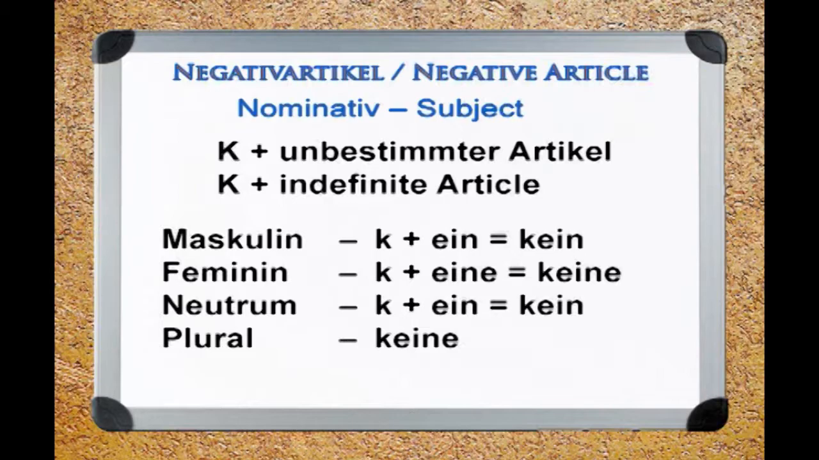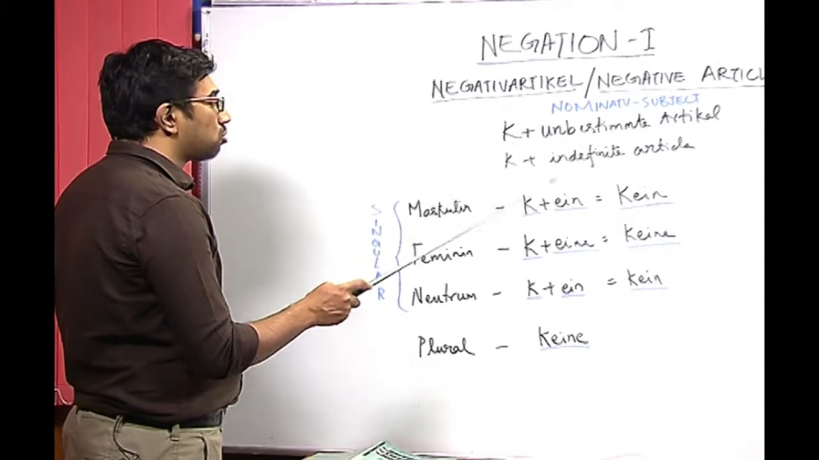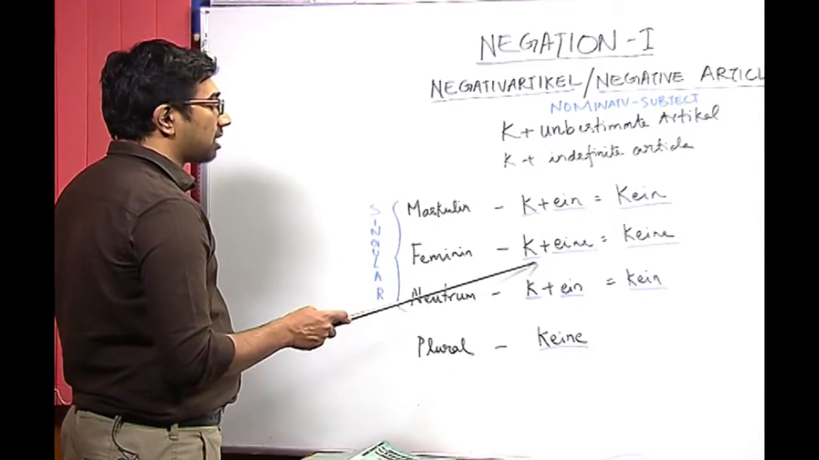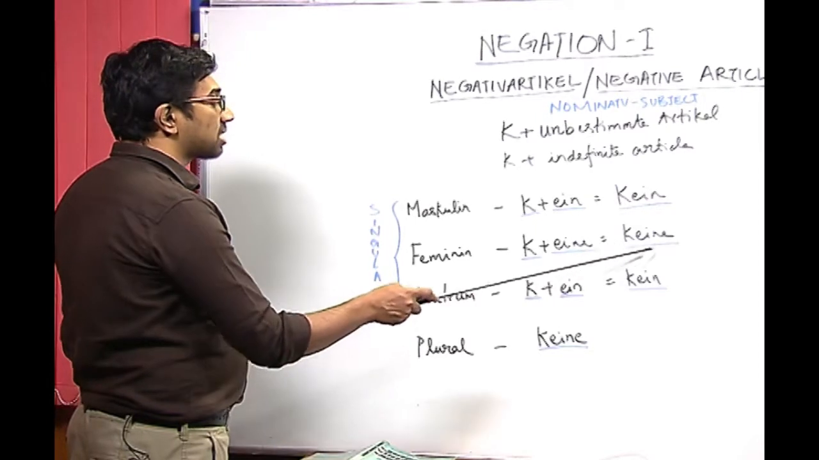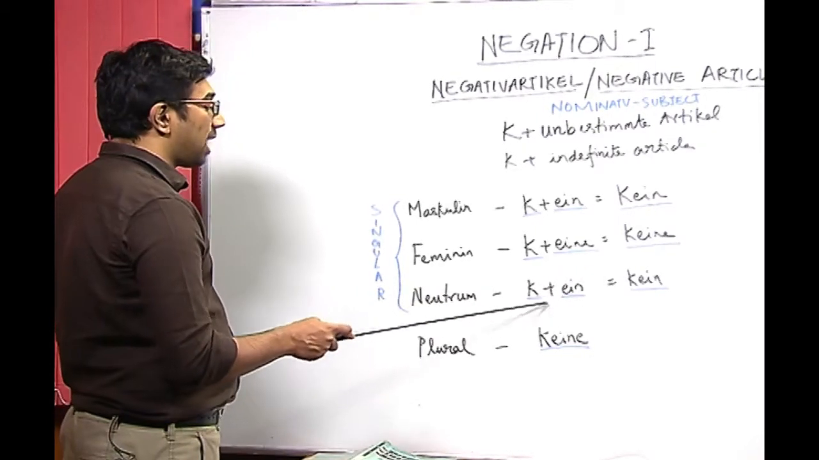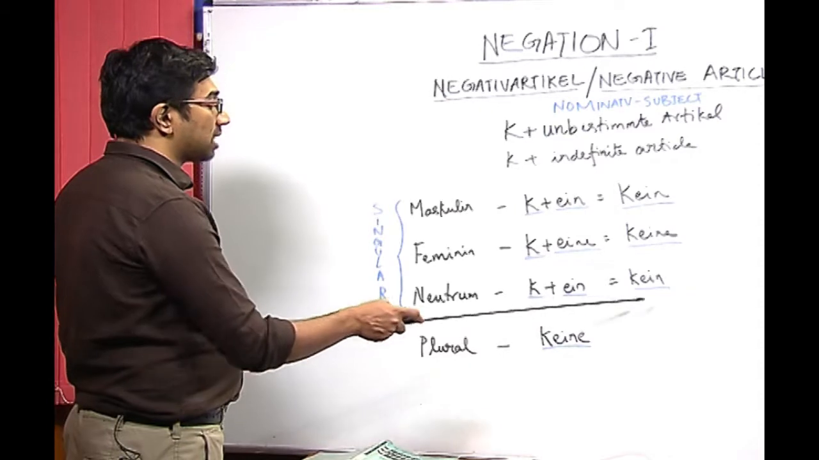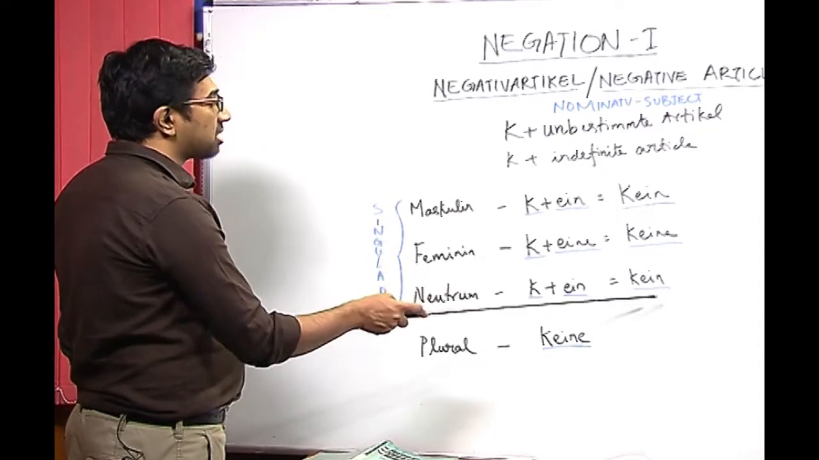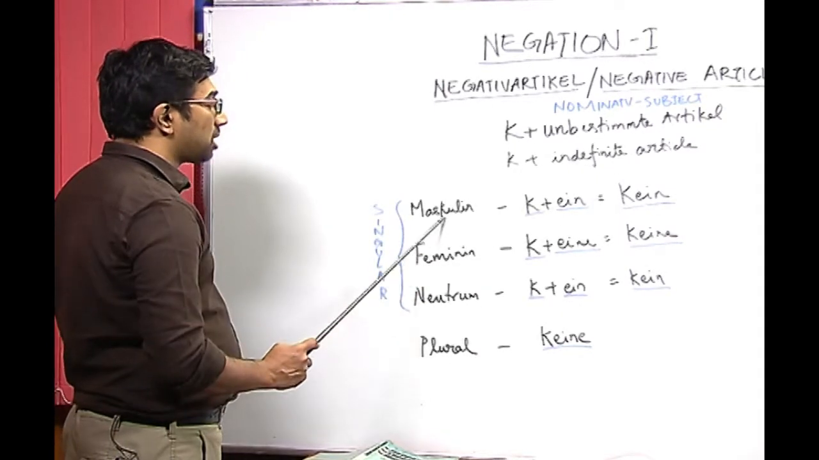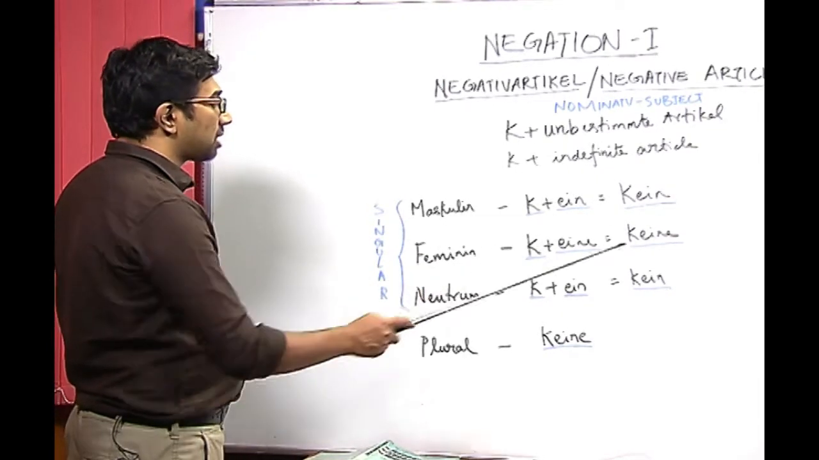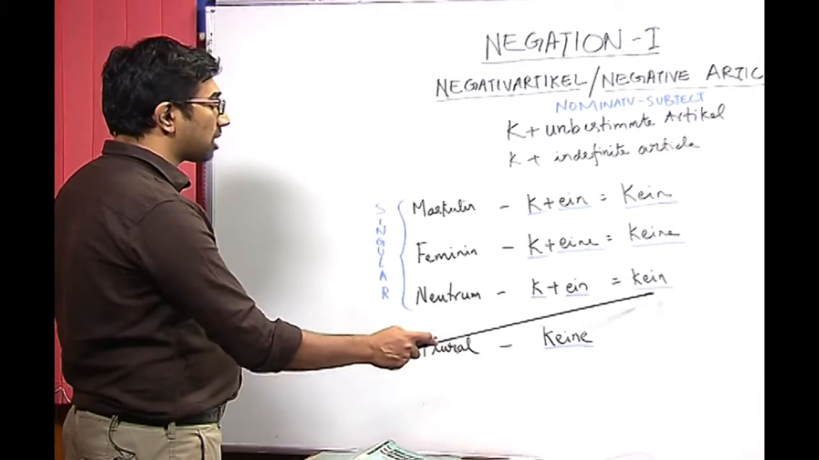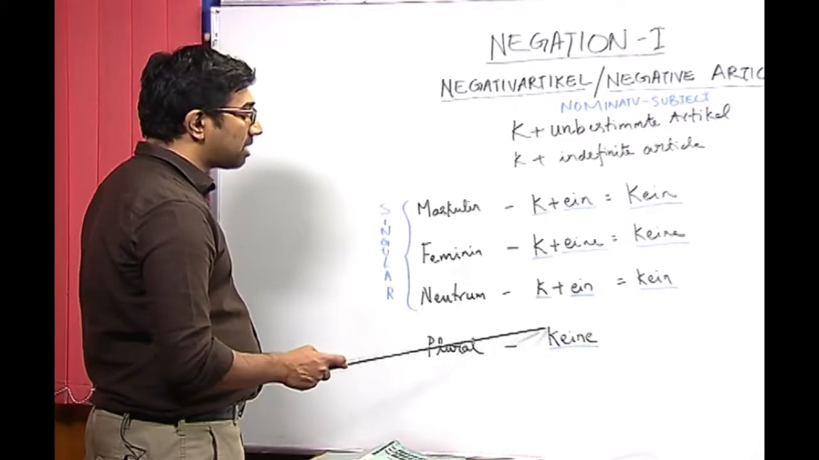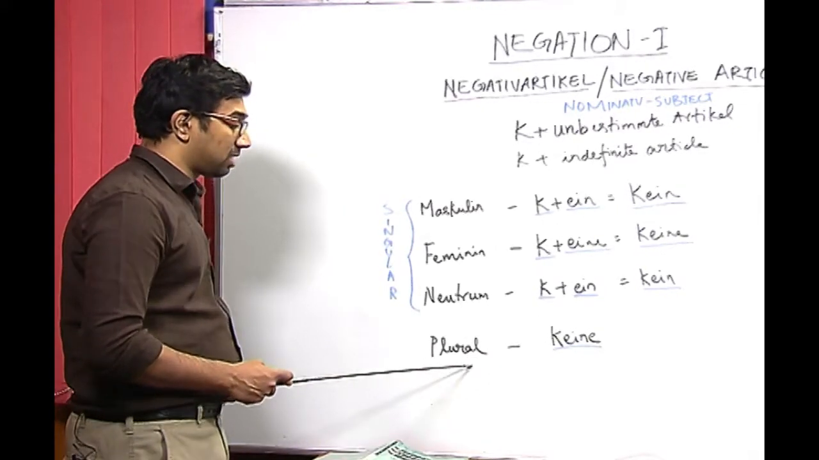We just add the letter k to ein, which makes it kein. Now, we add k to eine and make it keine, and we add k to ein to make it kein. So, here we have three negative articles where masculine is kein, feminine keine, and neutrum or neutral kein. However, if you see, there is keine here, which is in the plural category.